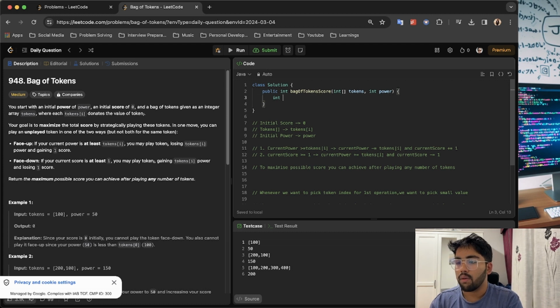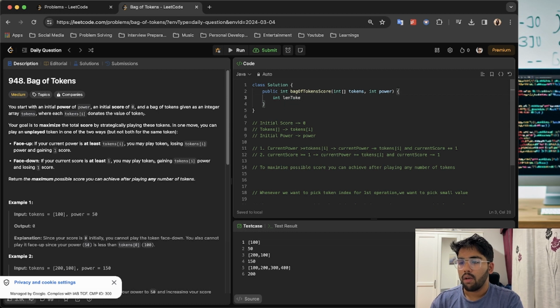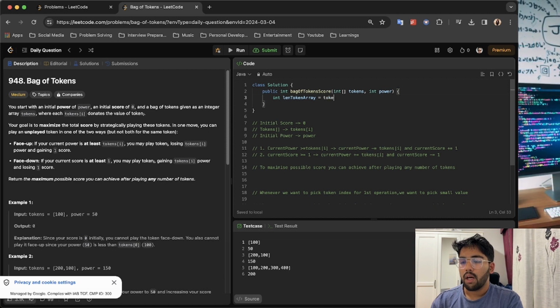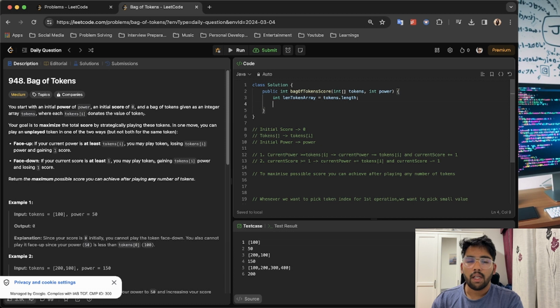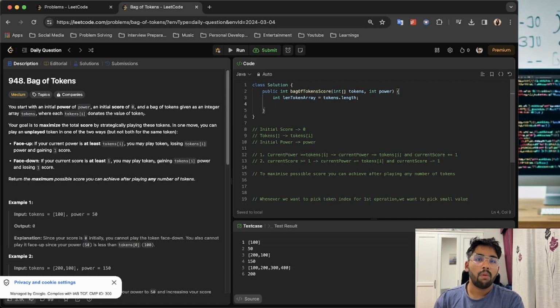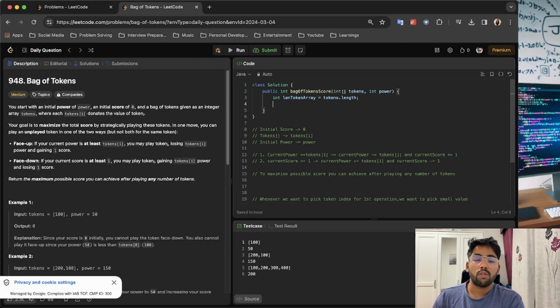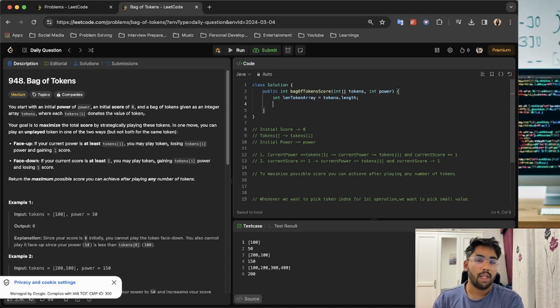First, whenever we are working through a problem, we make sure that we take the length of the token array, and always make sure that the variables you are using make sense, because in the end the interview is not just about solving a problem, but the interviewer wants to know if you could write production code. So if your optimized code is matching with some other person's and your optimization levels are matching, then the readability of the code would be the thing they are thinking about. So make sure on that part.